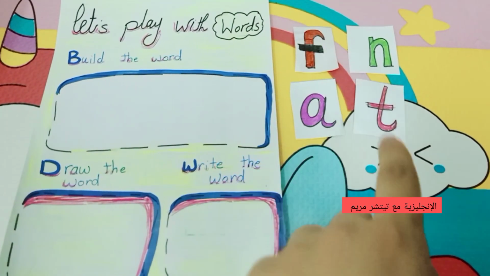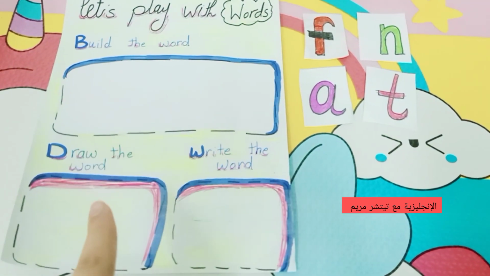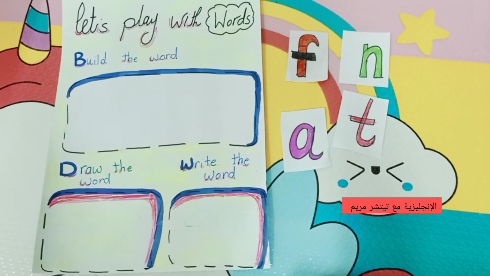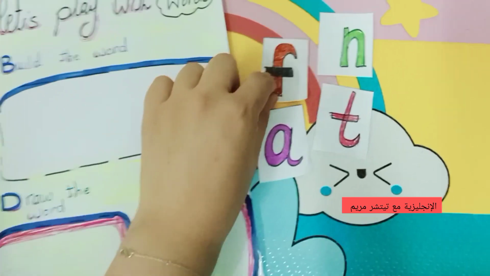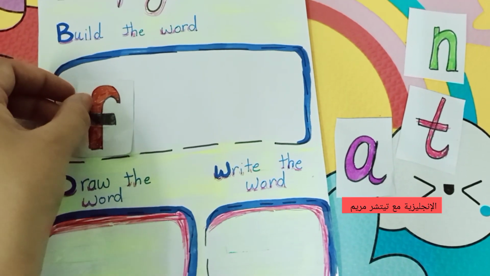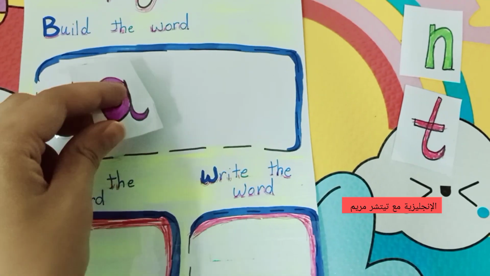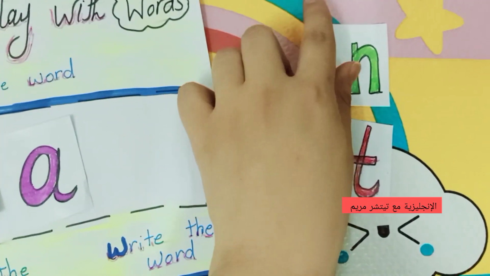Now here we have some sounds that we're gonna use to build the word, draw the word, and then we will write the word. Now let's go. Okay, so now I will use the sound f, and I want you to read it with me. Here, f, and then the sound a. Fa, fa, and then the sound